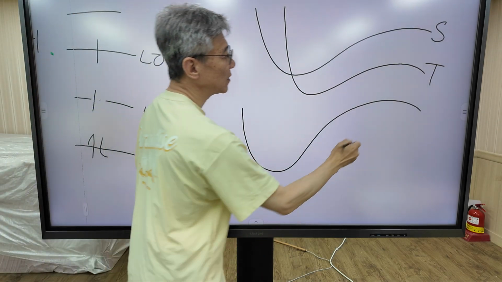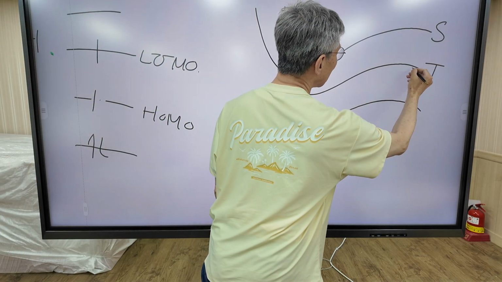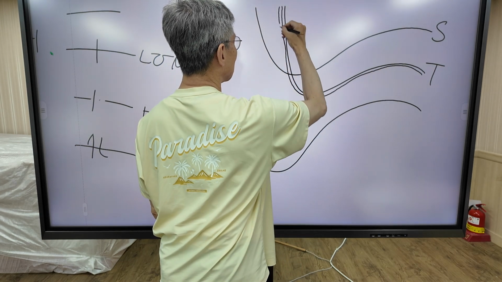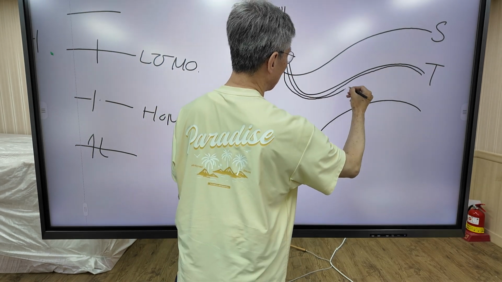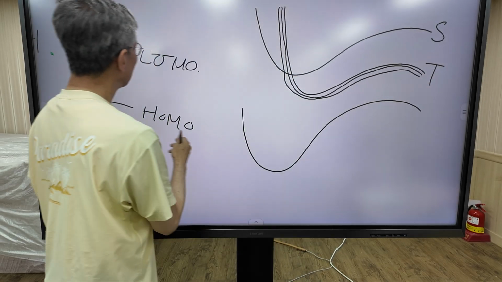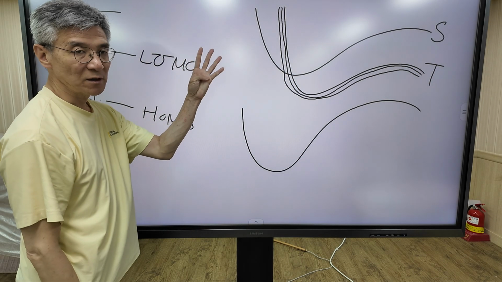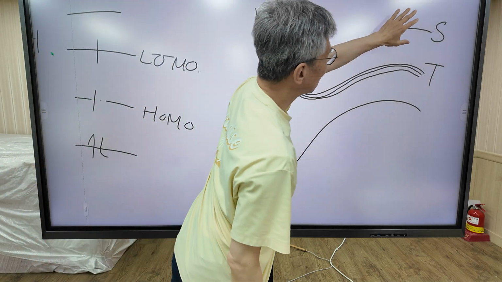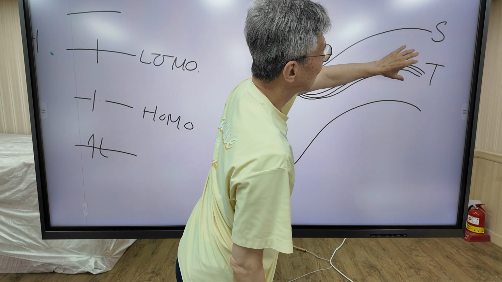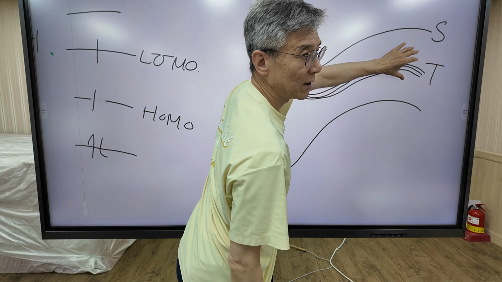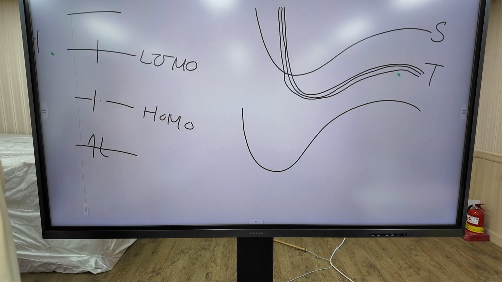And actually, the triplet state consists of three states, three degenerate states. So actually, this configuration gives rise to four potential curves: a singlet state and a triplet state. The triplet state consists of three degenerate curves. This is our main topic.